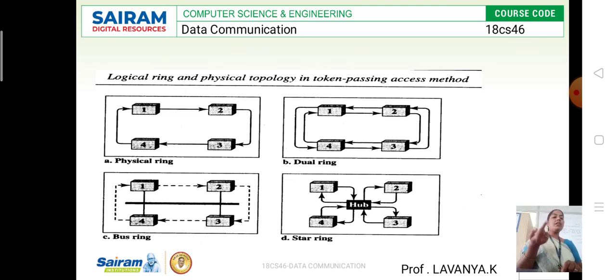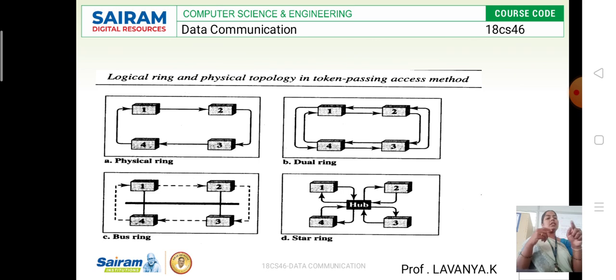Whenever a station wants to communicate with another station, the request is first sent to the hub, and through the hub it is sent to the other system. Again they receive the acknowledgement, or the reply, from that system back to the sender system. So everything is managed by the hub.